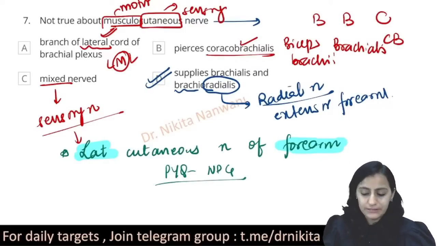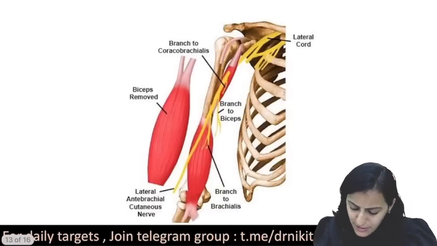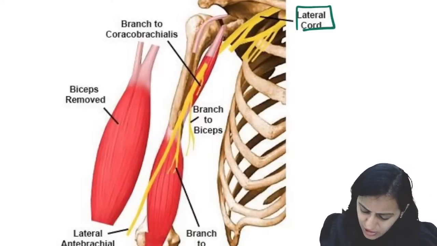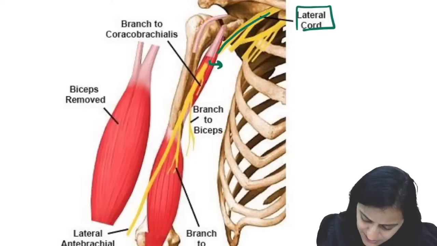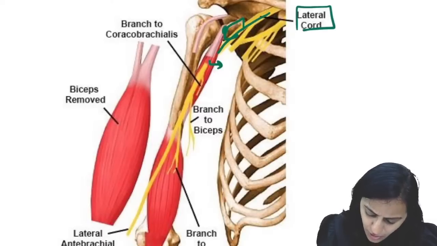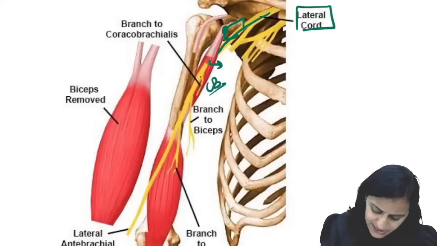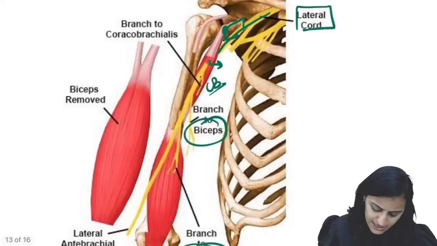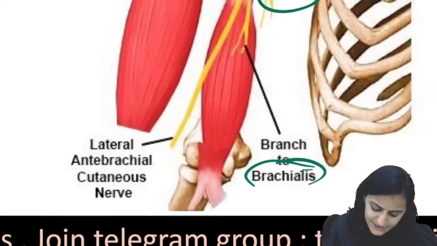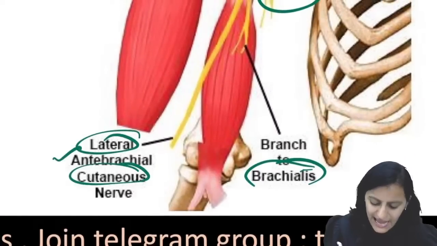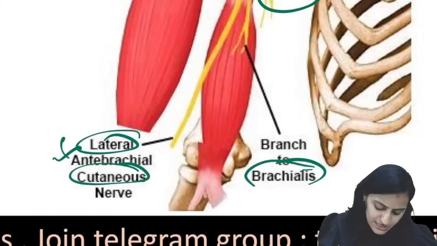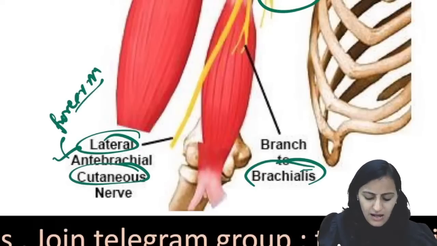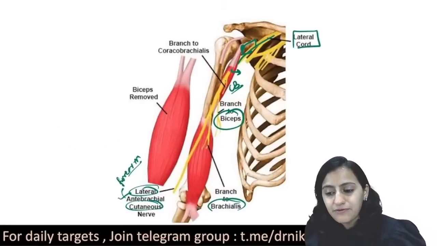Okay, very, very important. So look at this one. Basically, it is showing you the lateral cord, and from the lateral cord, you have this nerve coming, which is piercing this muscle, which is coming from the coracoid process. So this is coracobrachialis, piercing through it, giving a branch to it. It supplies the biceps, it supplies the brachialis, and it ends as the lateral cutaneous antebrachial nerve. Antebrachial basically means the forearm.